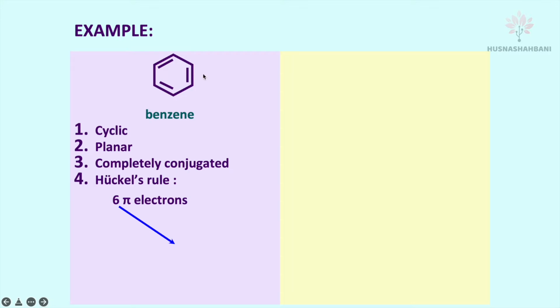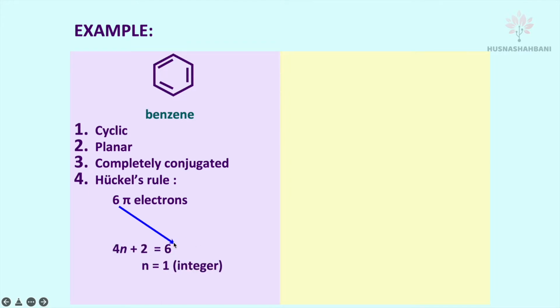So we have to calculate the total number of pi electrons. 2 electrons here because it has one pi bond. One pi bond consists of 2 electrons. So 3 pi bonds in total, 6 pi electrons. Benzene ring, 6 pi electrons. Huckel's rule, 4n plus 2 equals 6.